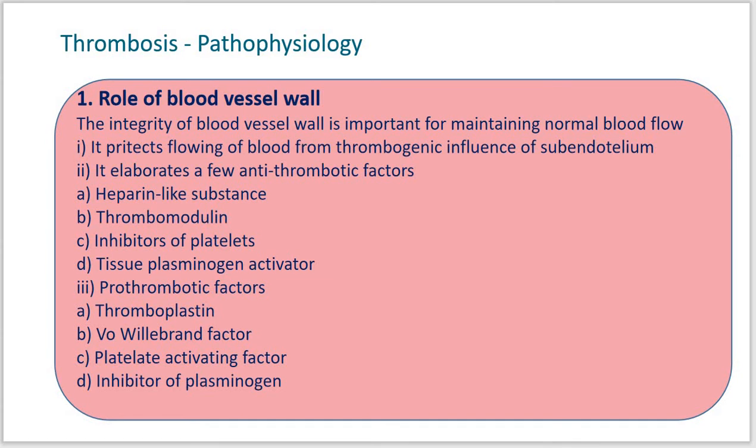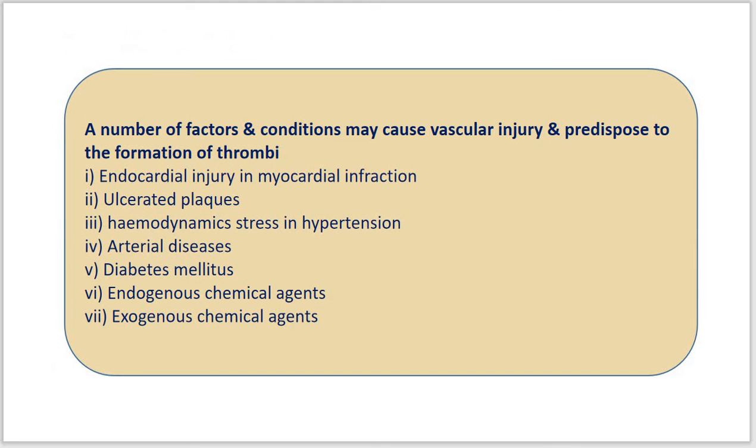Now, endothelium injury is of major significance in the formation of arterial thrombi and thrombi of the heart. A number of factors and conditions may cause vascular injury and predispose to the formation of thrombi.